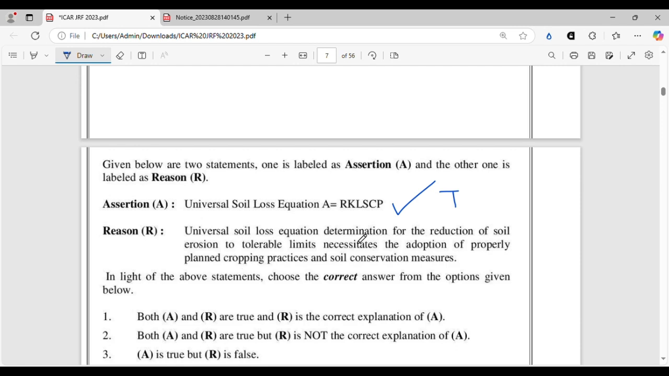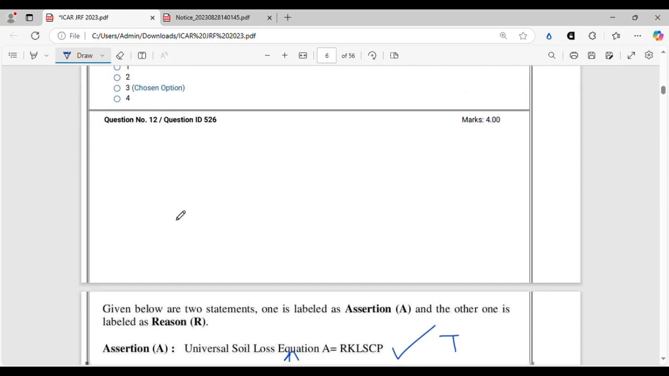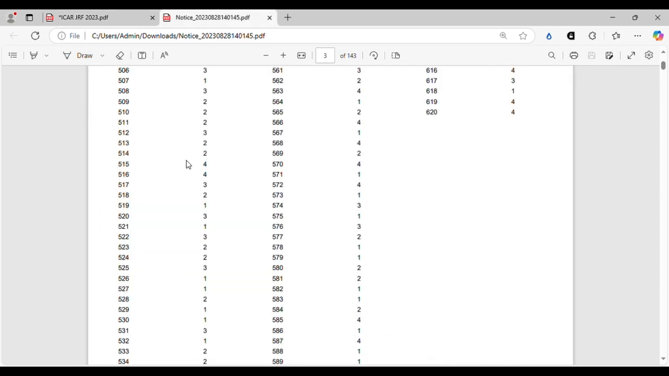This is also a true statement, but it is very difficult to find any relation between the two statements. So I think option 2 will be the correct option. The correct answer will be option 2. Still, we can check once. In the official key, they have given option 1.